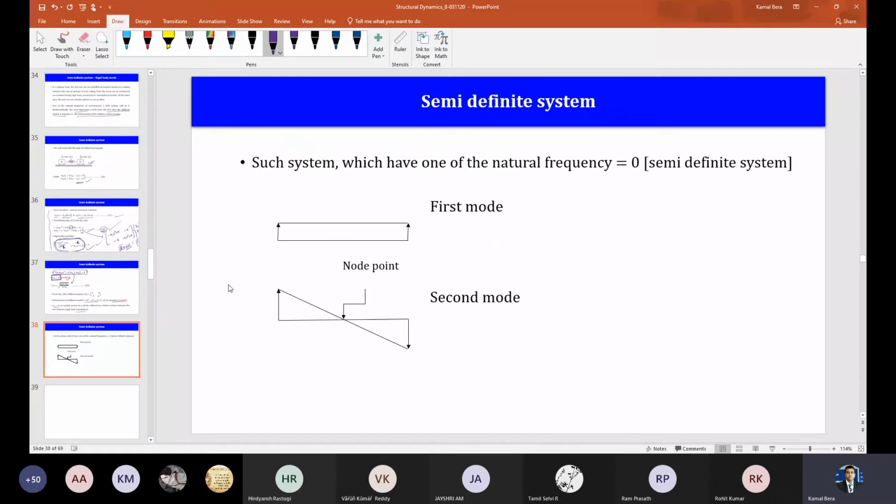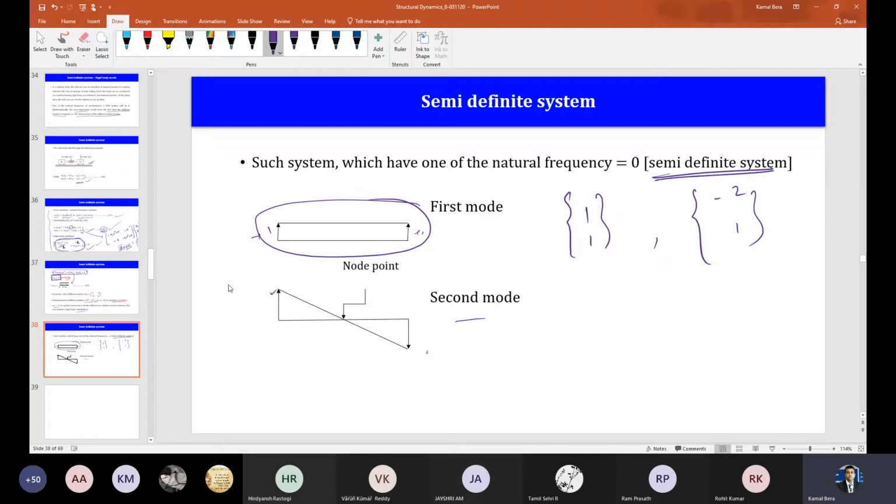Now, these are the mode shapes that I already told. The first mode here will be just a rigid body motion, as someone told, it is 1 and 1, and the other is something like 1 and minus 2. So in one mode both move by the same amount in the same direction, and in the other mode one is positive and one is negative. So it is like plus 1, a rigid body mode. There is no deformation of the body, the whole body is just moving like that. That is the mode shape plot, and this type of system is called a semi-definite system, or unrestrained system.